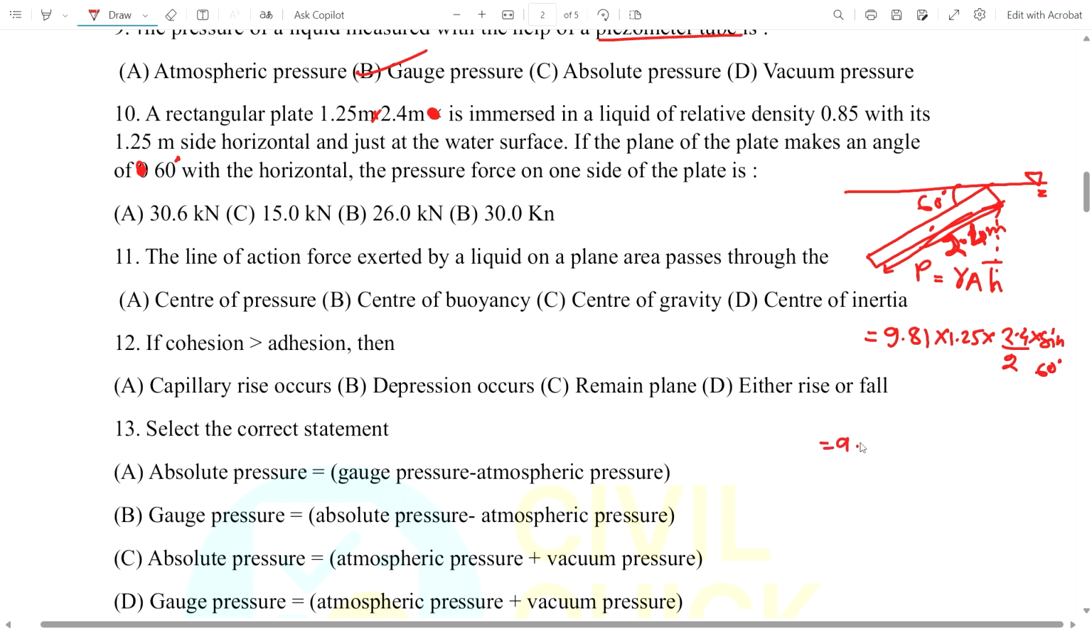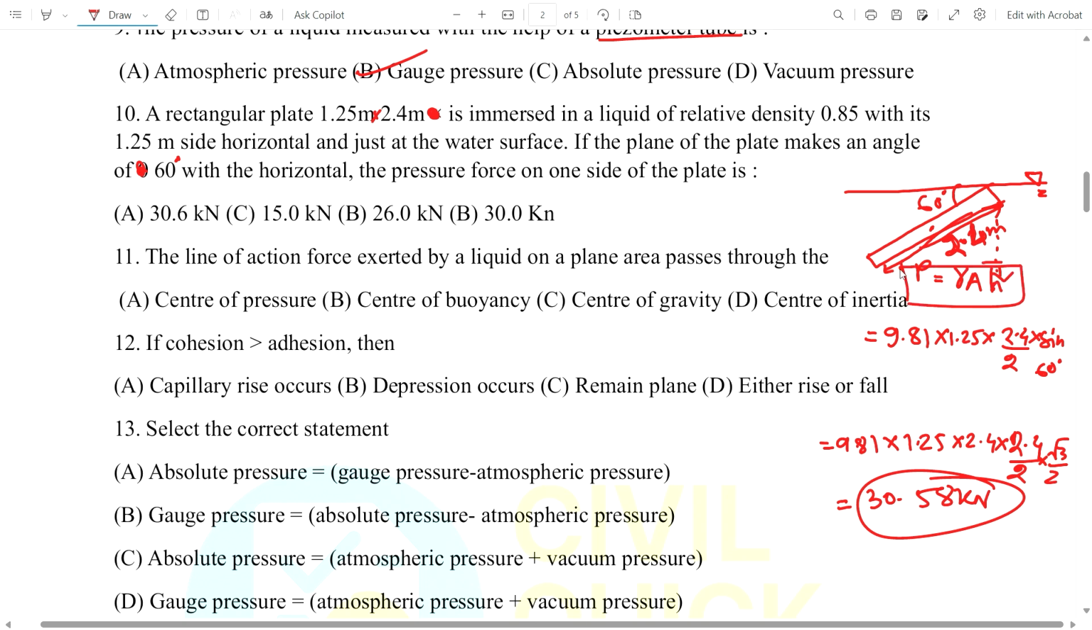So 9.81 into 1.25 into 2.4 into 2.4 by 2 into sine 60, root 3 by 2. If we calculate this, we get the value as 30.58 kilonewton. You can practice by yourself. I'm just giving you the hint, showing you how we can calculate this pressure, rho A, the centroidal distance. Okay, the answer is A. Option A is the correct answer.